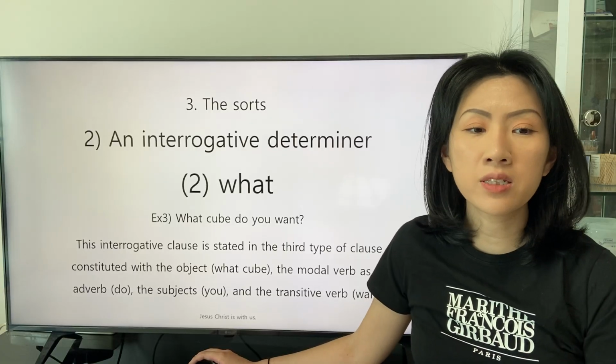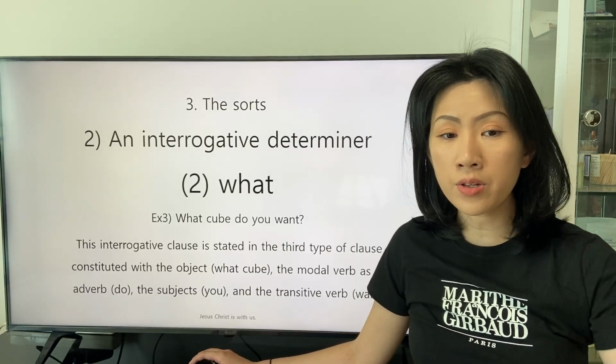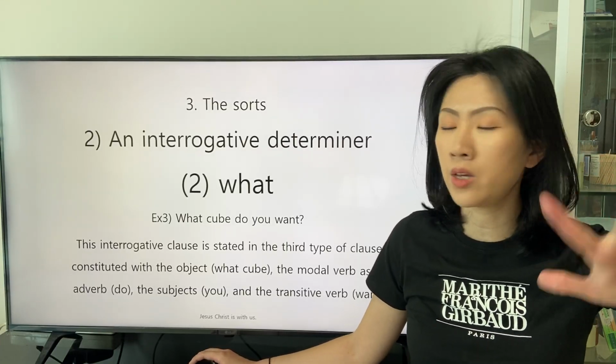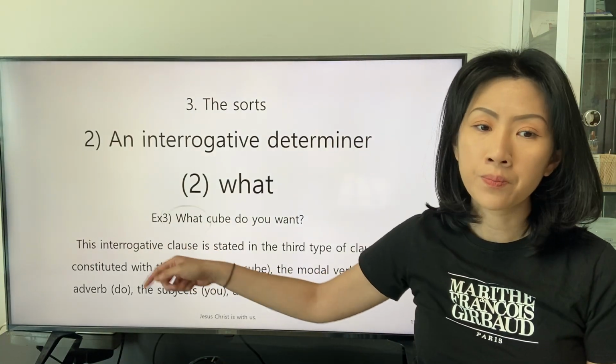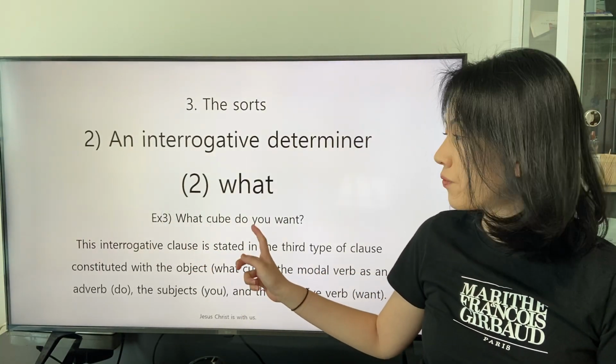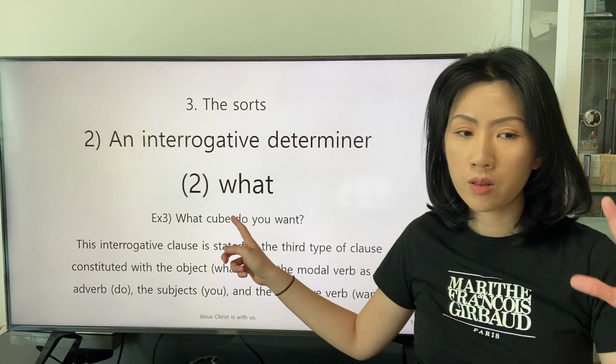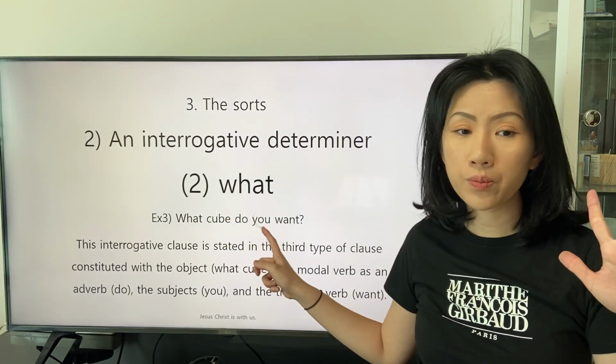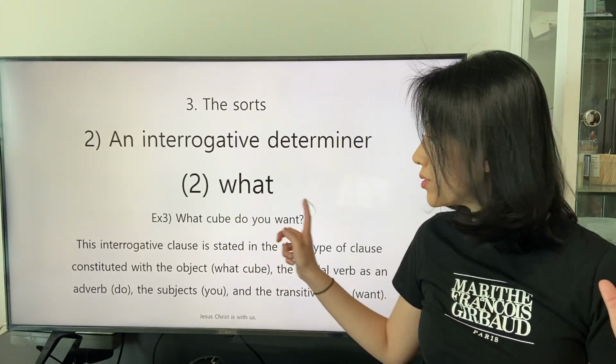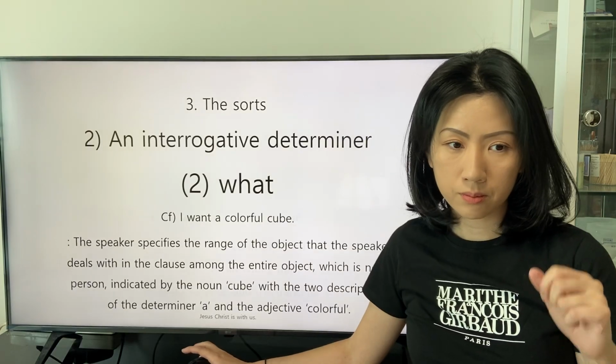This interrogative clause is stated in the third type of clause, constituted with the object what cube, the modal verb or adverb do, the subject you, and the transitive verb want.